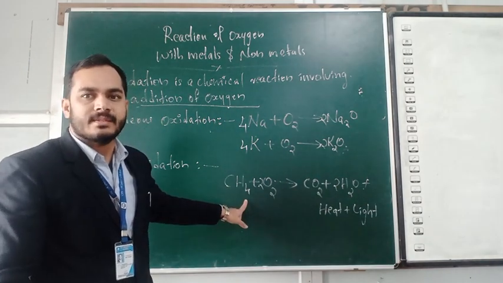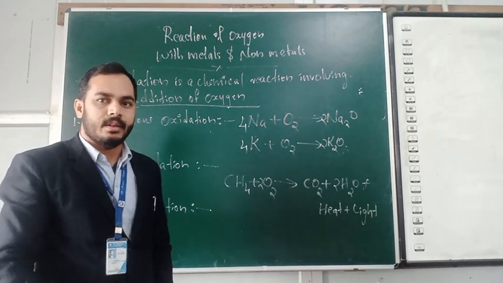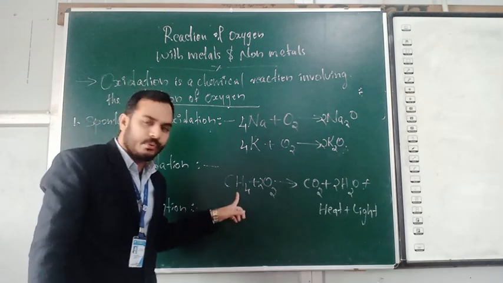This is one of the best examples of rapid oxidation.